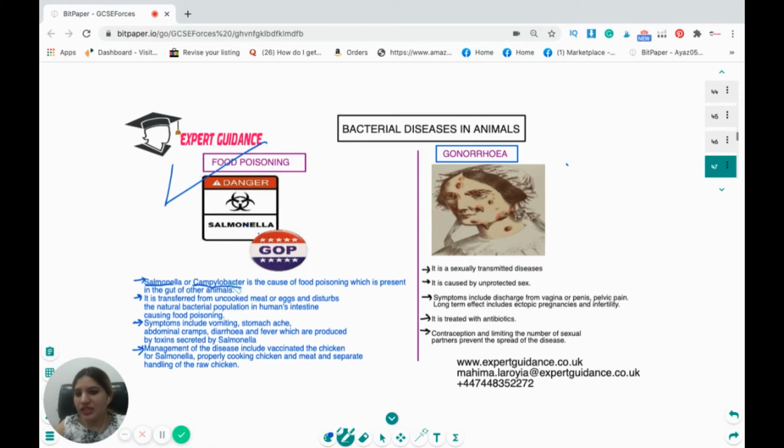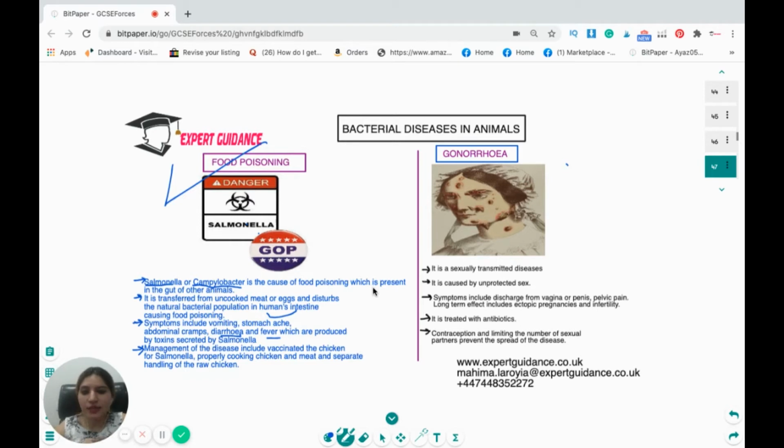Food poisoning is caused by salmonella. It is transferred from uncooked meat or eggs and disturbs the natural bacterial population in the human intestine, causing food poisoning. The symptoms of food poisoning include vomiting, stomach ache, abdominal cramps, diarrhea, and fever. The management of the disease includes vaccinating the chicken for salmonella, properly cooking chicken or meat, and keeping the raw chicken separate.